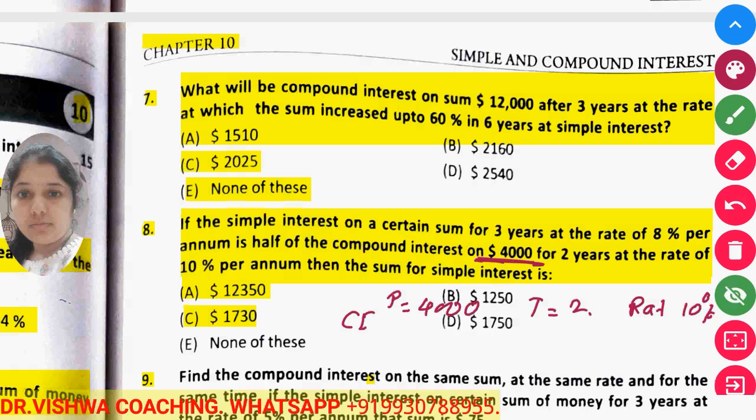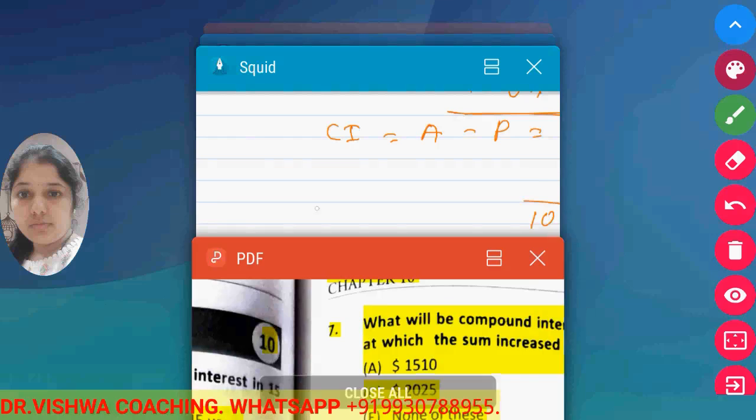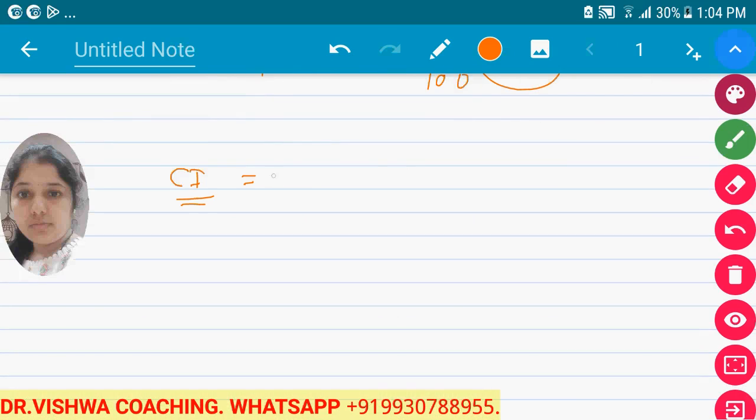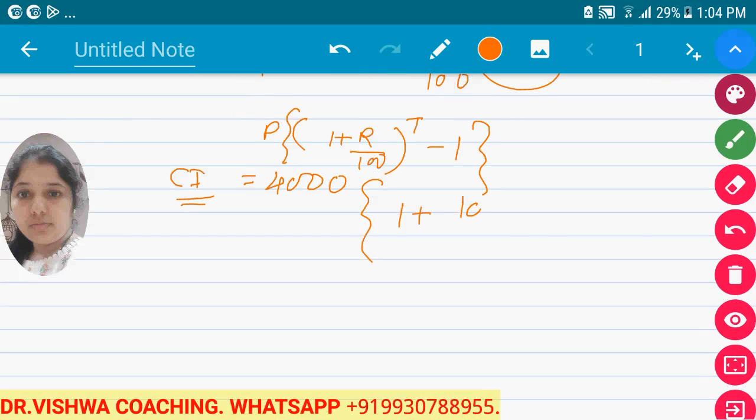So the formula to calculate the compound interest is, compound interest is equal to 4,000 as principal, P into the bracket 1 plus R upon 100 raised to T minus 1, bracket close, or you can say this as P. Now 4,000 into the bracket 1 plus 10 upon 100 raised to 2 minus 1.